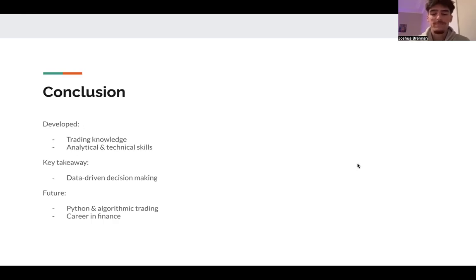So, in conclusion, this simulation provided valuable hands-on experience in quantitative market making and helped develop both my analytical and technical skills. The key takeaway is the importance of data-driven decision making in modern financial markets. Going forward, I plan to continue developing my skills in Python and algorithmic trading and apply these to a future career in finance.